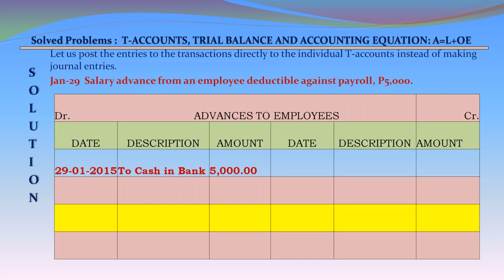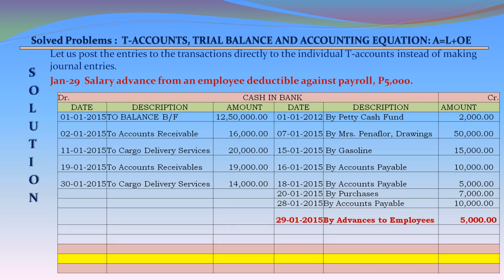January 29, salary advance from an employee deductible against payroll 5,000. Advances to employees account debit 29 January 2015 on the debit side to cash in bank 5,000. Cash in bank account on the credit side 29 January 2015 by advances to employees 5,000 credit.